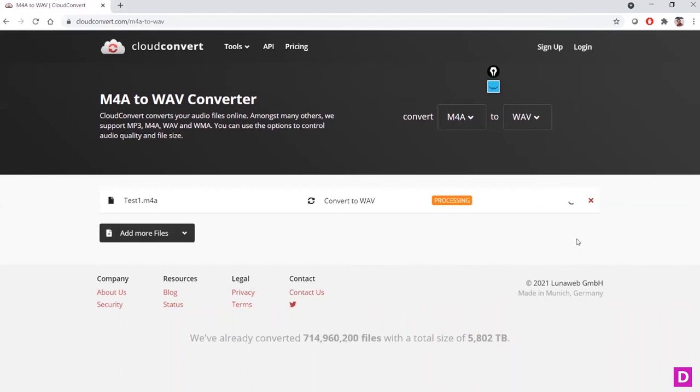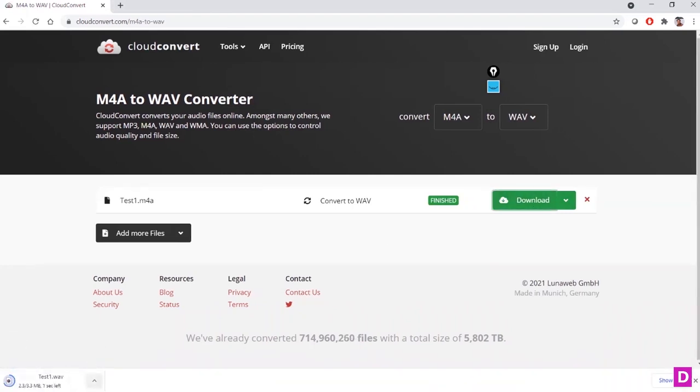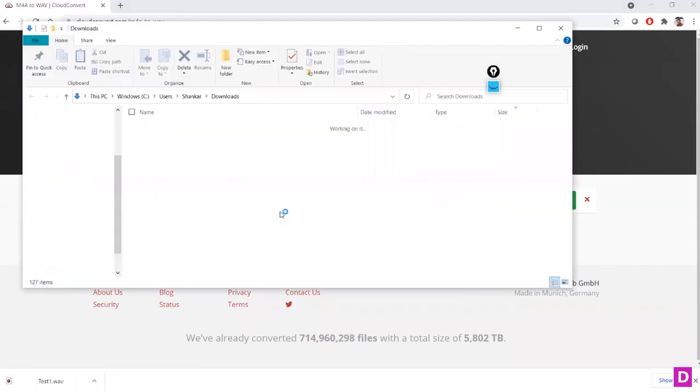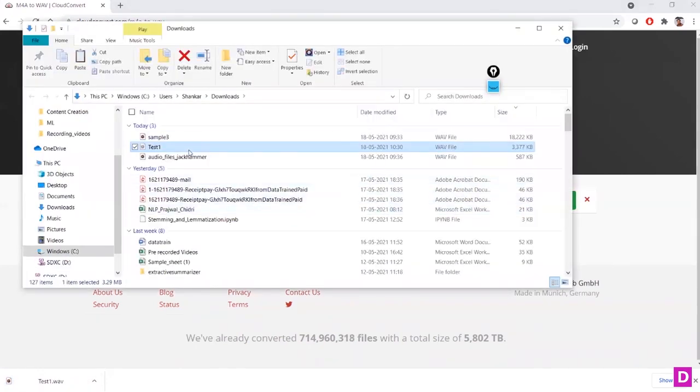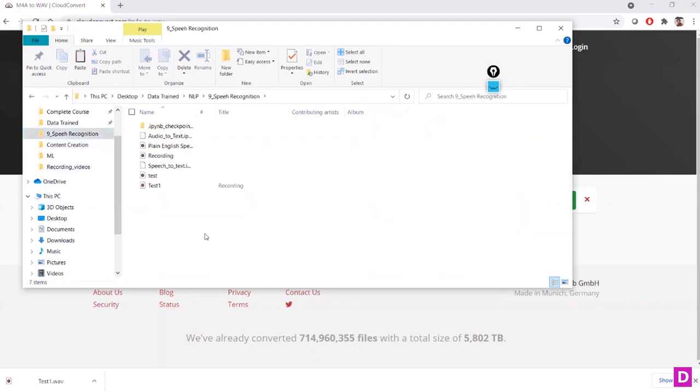It's processing. So it's done. Let me open this. I am going to download this and it is available in the download folder. I'm going to keep it back in this folder and delete the old one.